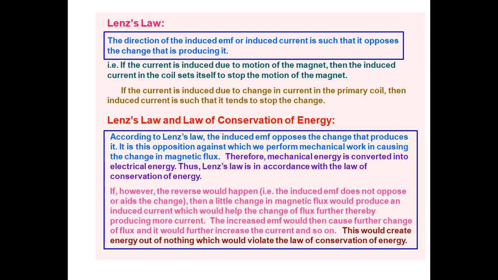Because we know that in conservation of energy there will be no loss or gain of energy, but it converts from one form to another. So whenever the N pole is coming towards the coil, the induced current must behave like a N pole only. Hence, Lenz's law is the consequence of